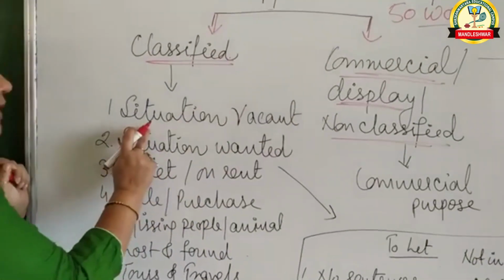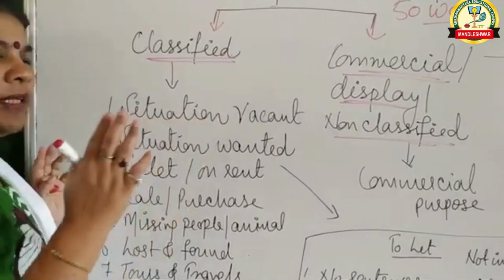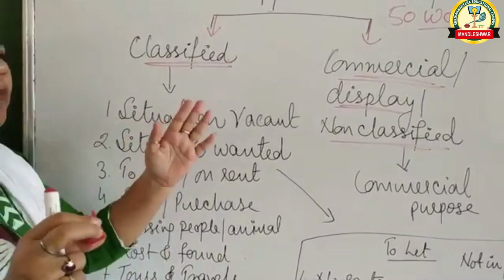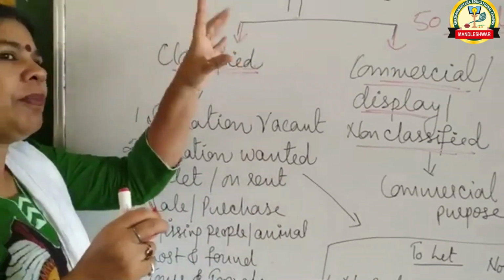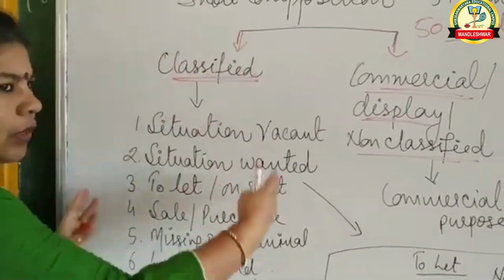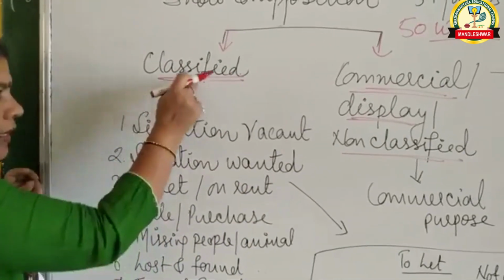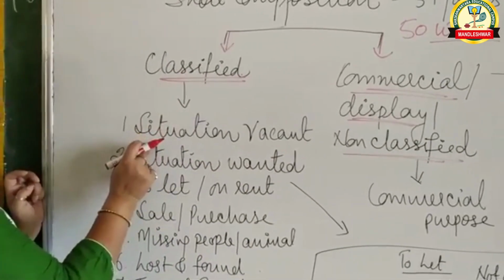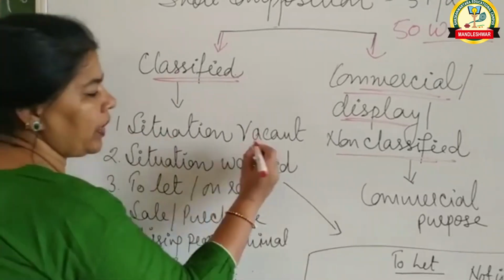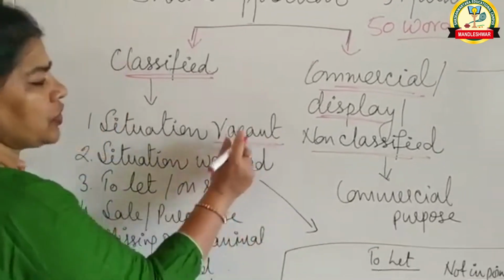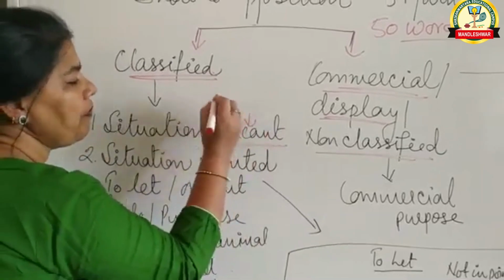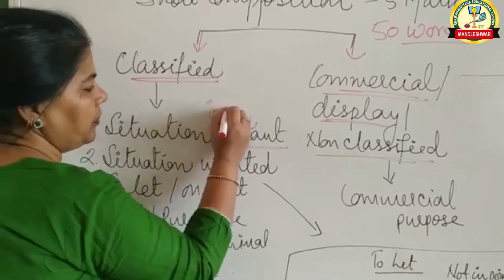Now the very first thing is situation vacant. You must have seen in the newspaper, on the left hand side page, the whole page has classified written on the top. So that is what classified is here. The very first type under classified is situation vacant. It is related to an institution.